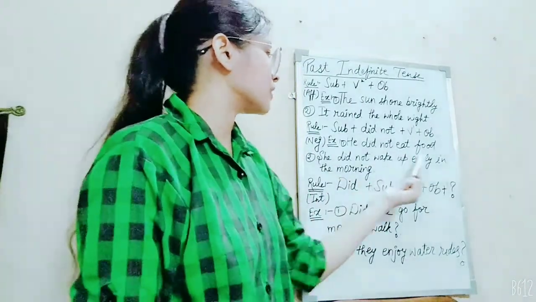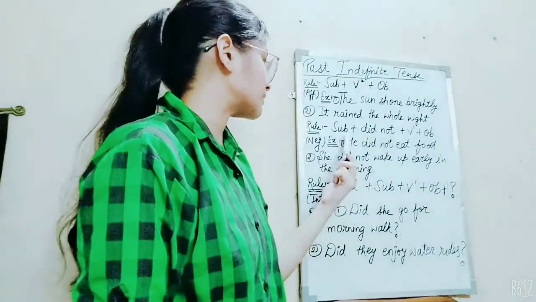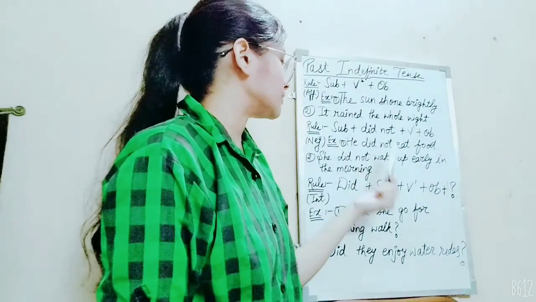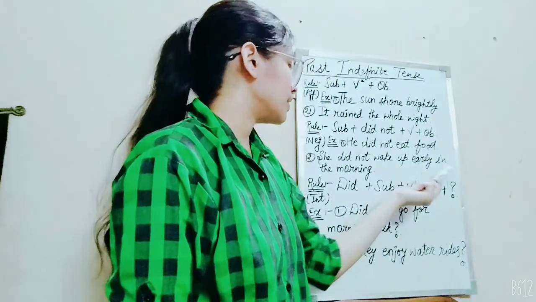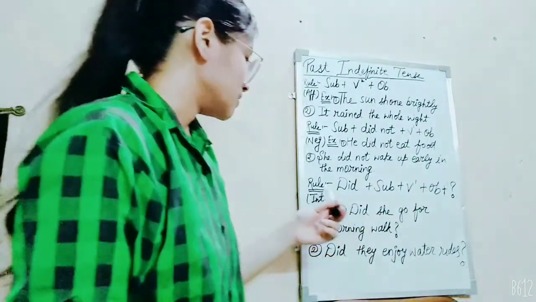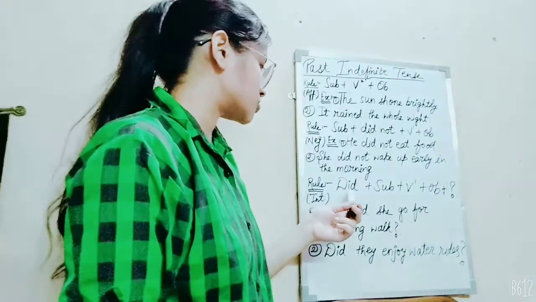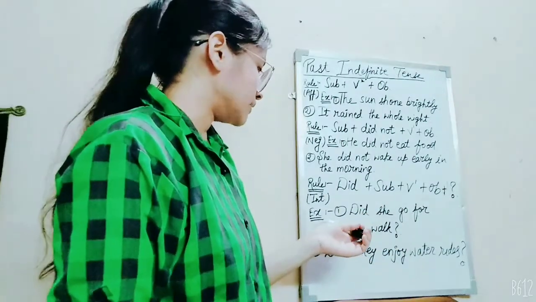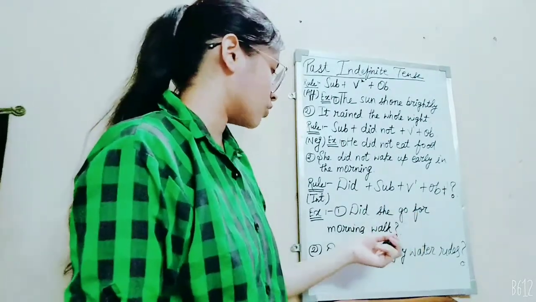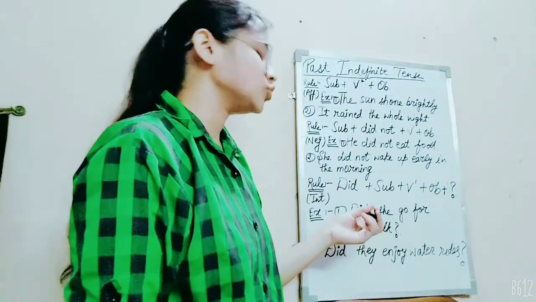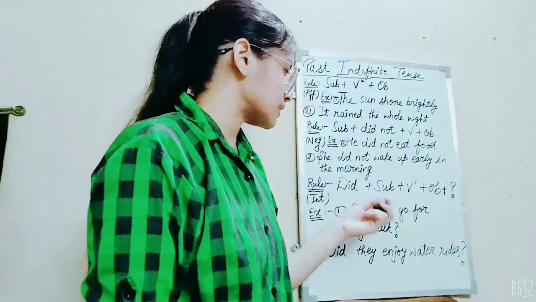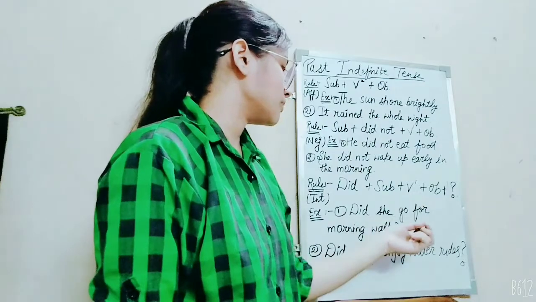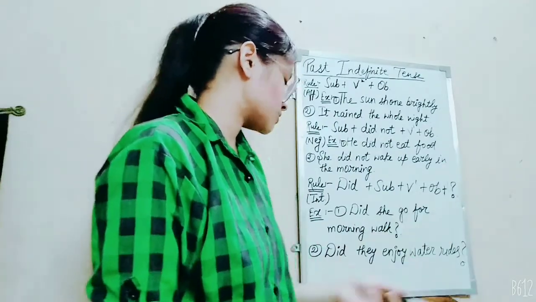Second is she did not wake up early in the morning. She acts as subject, did helping verb, and not in case of negative. Wake up early in the morning will act as an object. Third is the case of interrogative, which is did plus subject plus verb's first form plus object. Its examples: did she go for morning walk? Did acts as both question word and a helping verb. She as subject, go for morning walk. Go here is verb's first form, and for morning walk is object.